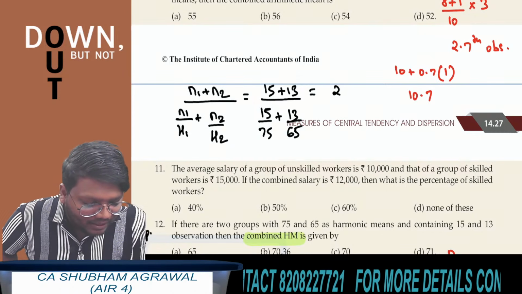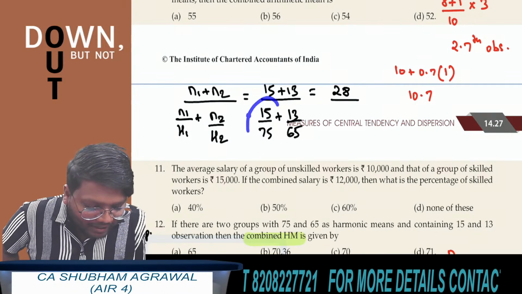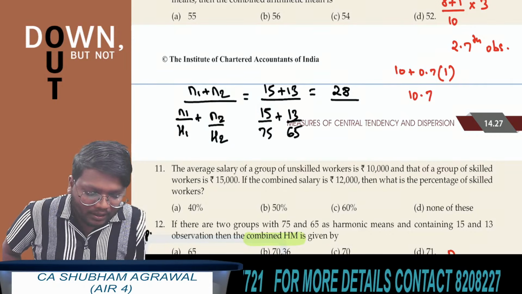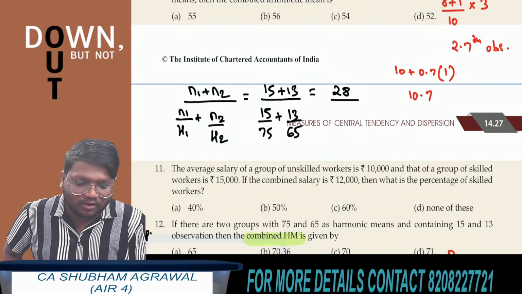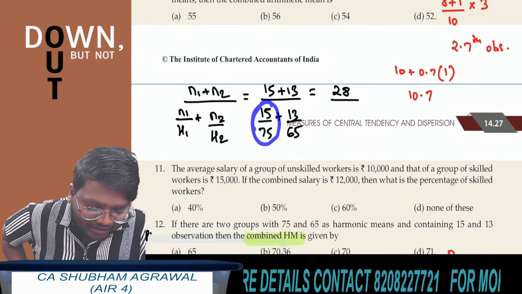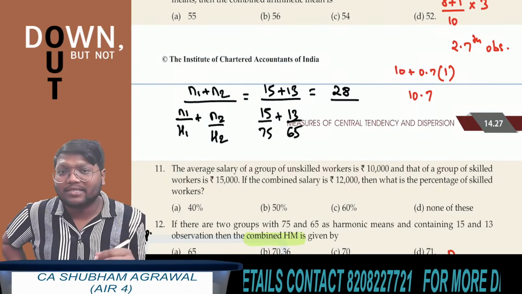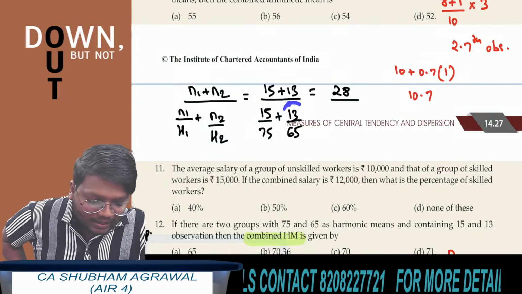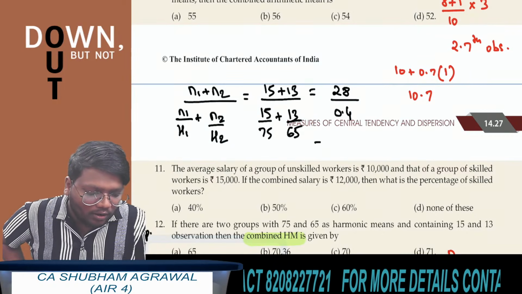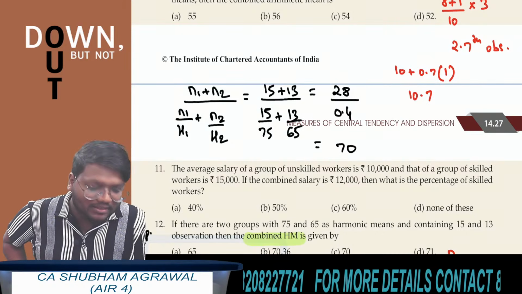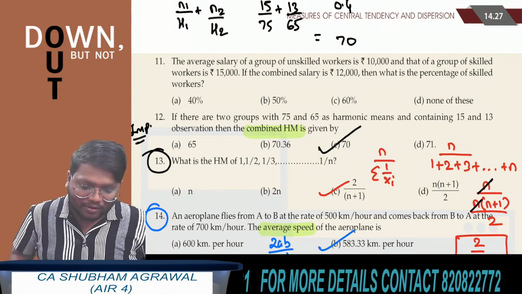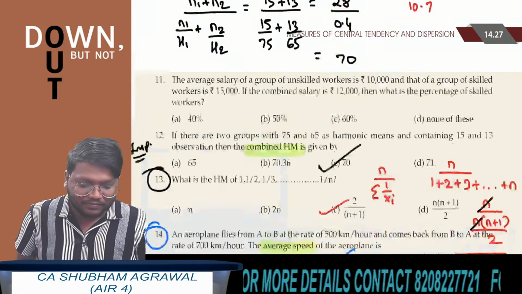Now 15 plus 13 is 28, divided by... we can find the value of this on calculator. 15 by 75 is 1 by 5, which is 0.2. And 13 by 65 is again 1 by 5, which is 0.2. You can find these values directly on calculator. So 0.2 plus 0.2 is 0.4. Now 28 divided by 0.4. What is the answer? 70. Which option is correct? Option C. Option C is the correct answer.